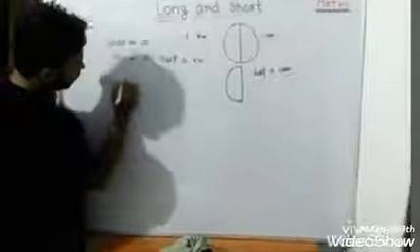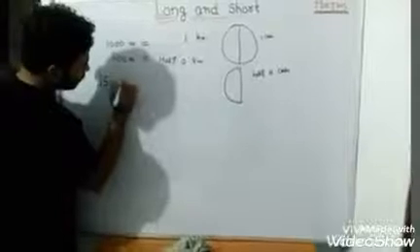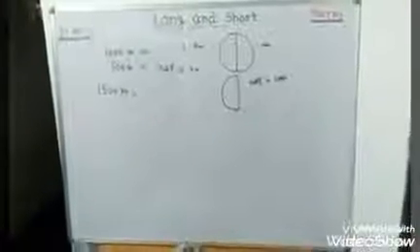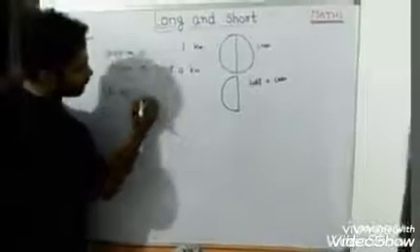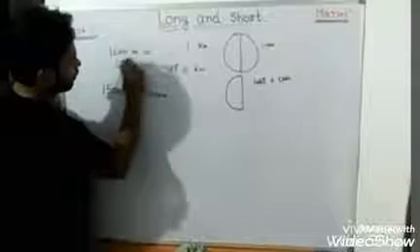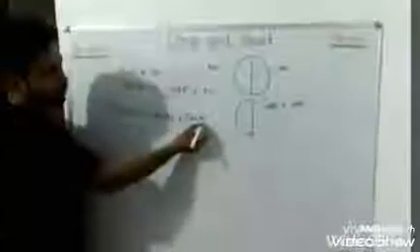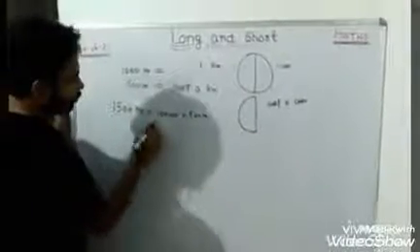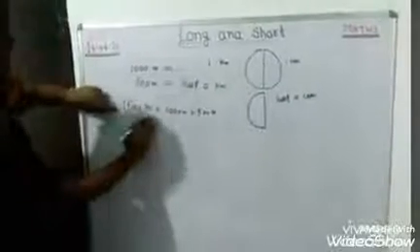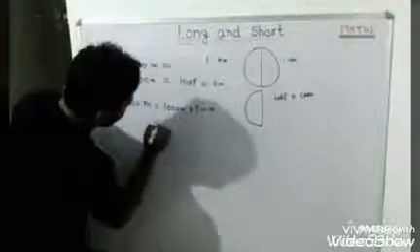So now a question can come in your exam. What will we say to 1500 meters? So 1500 meters can be written as 1000 meters plus 500 meters. Is it correct? 1000 plus 500, 1500 meters. But what do we say to 1000 meters in kilometers? 1000 meters is 1 kilometer.